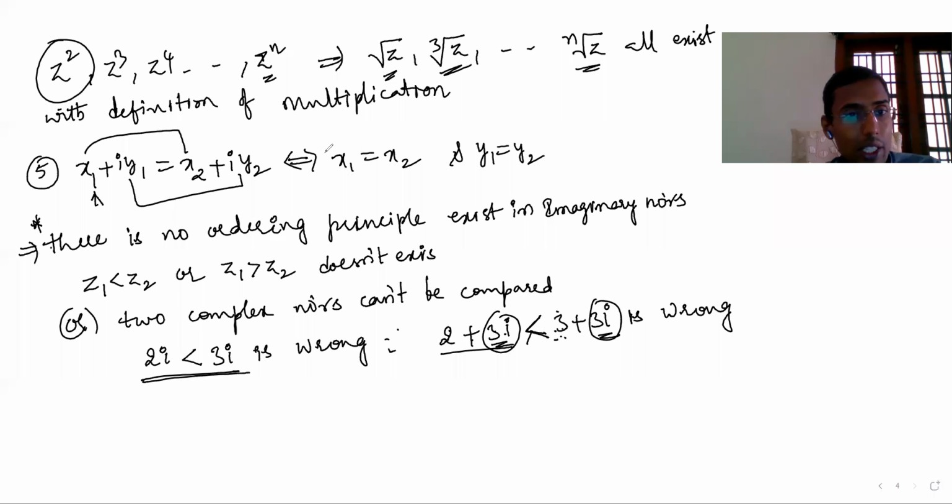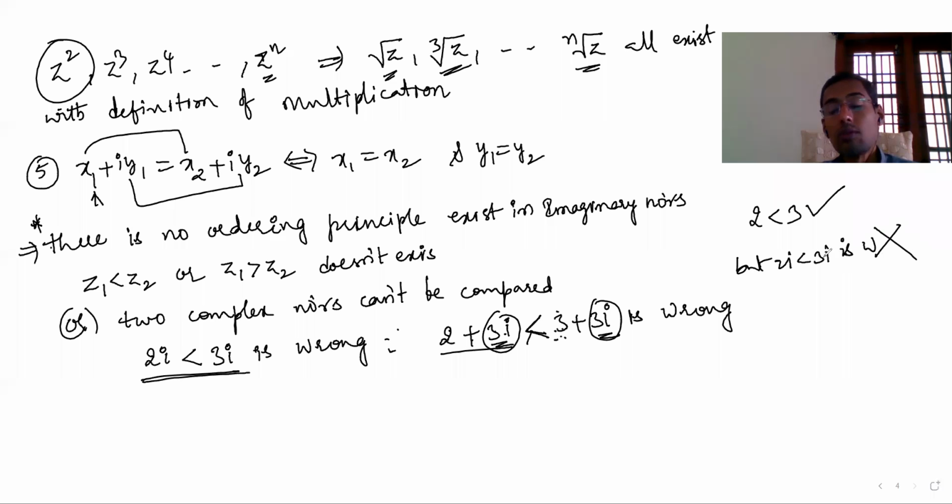Okay, but equality exists. Z1 equal to Z2 means what? Real part equal, imaginary part equal. Less than, greater than, between two, doesn't exist. Why am I telling this? In real numbers it exists. 2 less than 3, everybody agrees, this is true. But 2i is less than 3i is wrong. That's what I'm telling. Hope you are clear. This is operations on complex numbers.